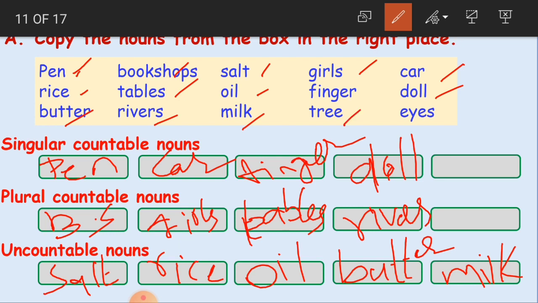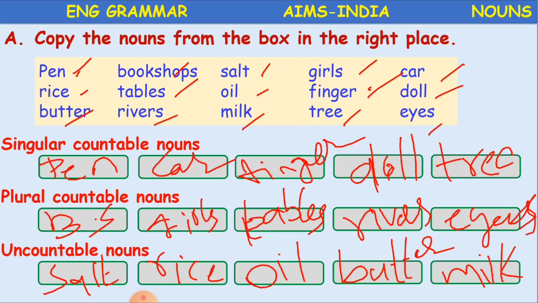Tree. Singular. Only one tree. So that is why it becomes our singular countable noun. Eyes. Can we count eyes, children? Yes. So this becomes our plural countable noun. Okay, clear, children? So like this you have to identify whether it is singular, plural or uncountable.